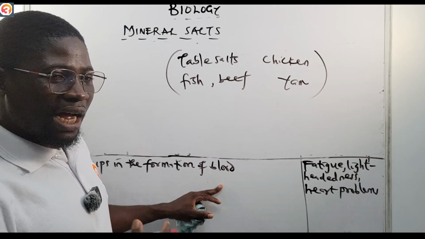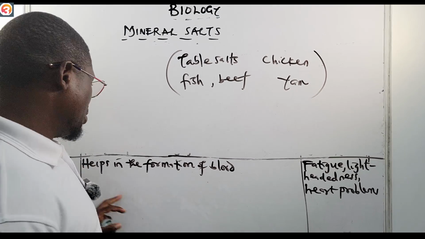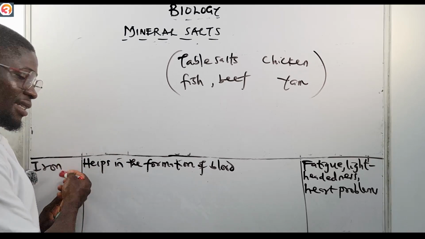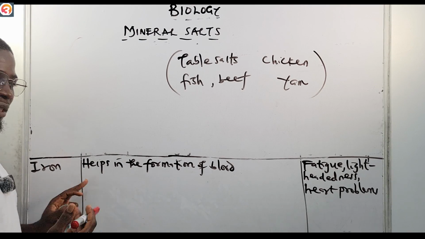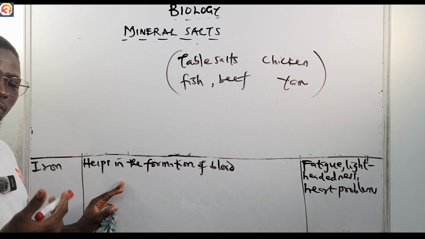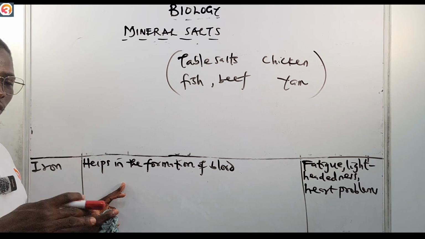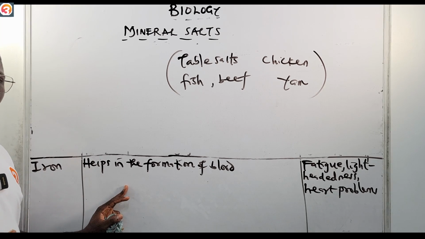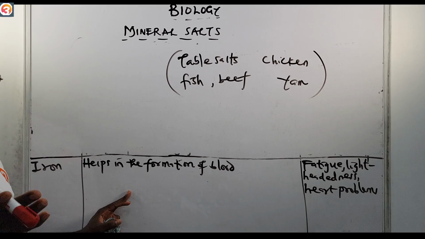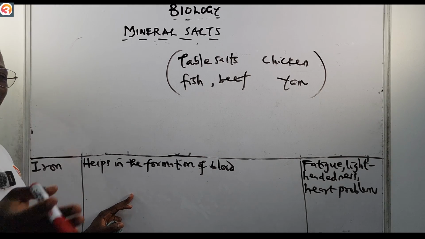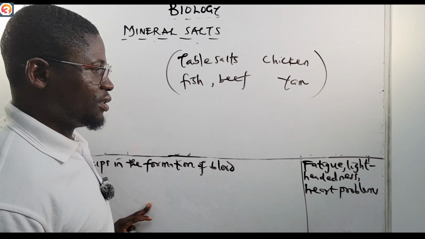So if you do not have enough blood, possibly it's because we are eating food that is not rich in iron. If the iron content in your body is enough, your body will produce more blood, and the blood will be able to circulate oxygen throughout the body. We'll talk about hemoglobin and the rest. We have talked about this in the previous class. So make sure you are following all of our episodes so that you understand all of this concept.